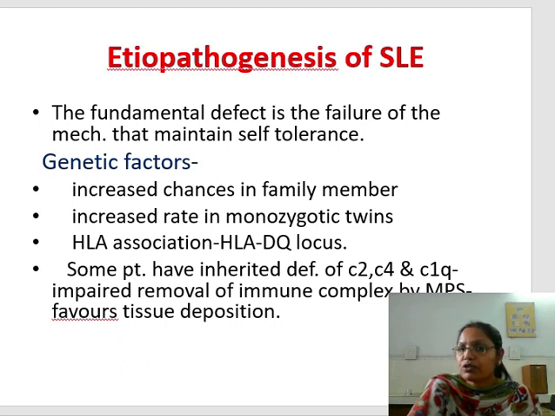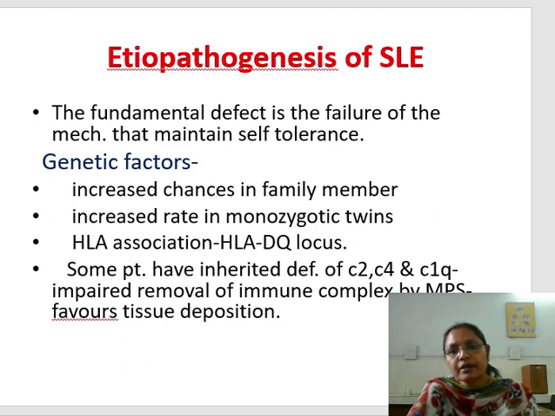Now coming to the etiopathogenesis, which I already told you, in generalized autoimmune disorders we see that there are three factors: genetic factors, environmental factors, and immunological factors. The genetic factors, like increased chances in the family members, we see increased chances of autoimmune disorder in the same family, and an increased rate of these autoimmune disorders in monozygotic twins. Along with this there is HLA association, like the HLA-DQ locus is involved.